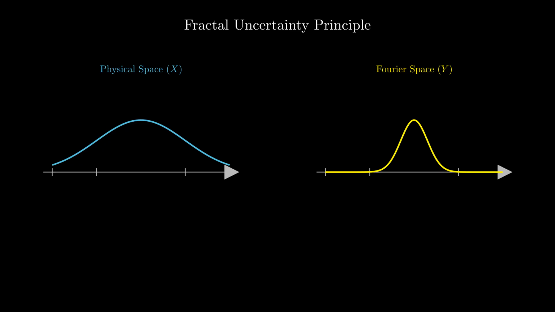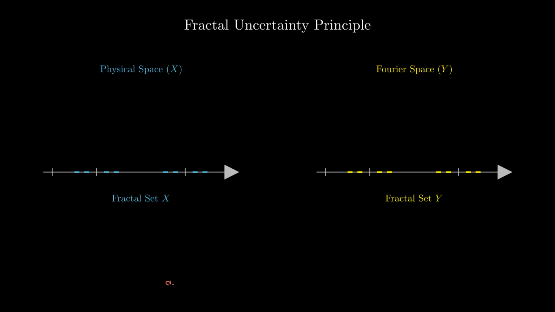But recent developments in mathematics ask a more subtle question. What if, instead of simple intervals, we restrict our function to live on fractal sets, specifically, sets that are porous, containing holes, at every single scale? These are sets like the Cantor set, which have no solid intervals, yet contain infinitely many points. The fractal uncertainty principle states that the classical restriction still holds, even in this porous environment. You cannot trap a quantum particle inside a fractal set in physical space if its momentum is also trapped in a fractal set in Fourier space.